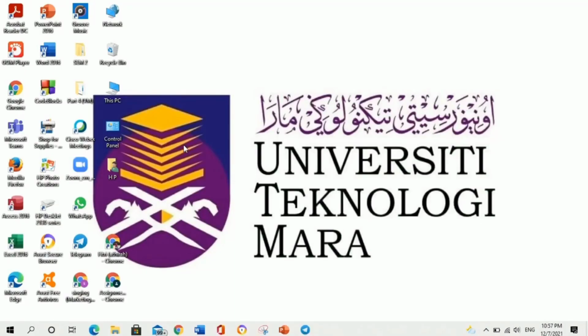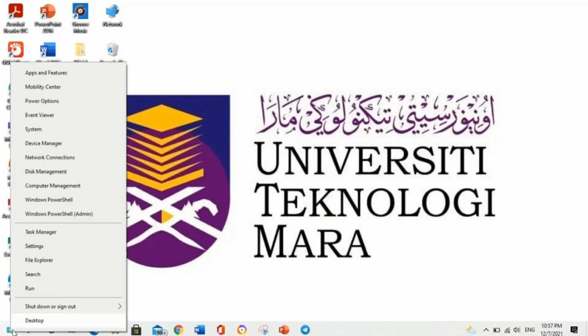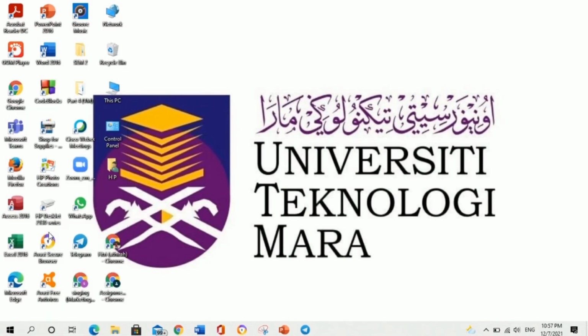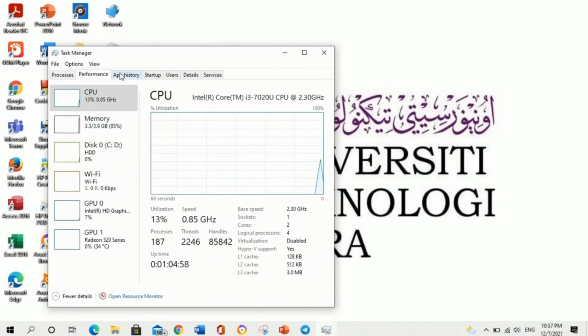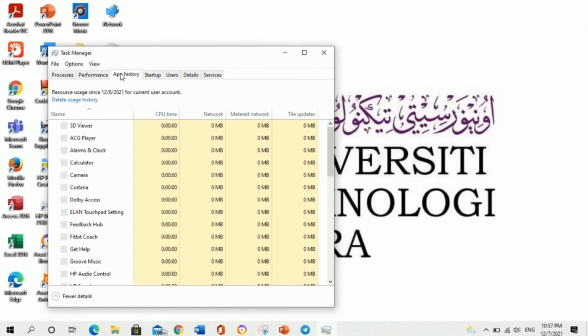I will show you how to run Task Manager. Click on the Windows button and then click Task Manager. Task Manager is a system monitor program used to provide information about the processor and the applications running on the computer.